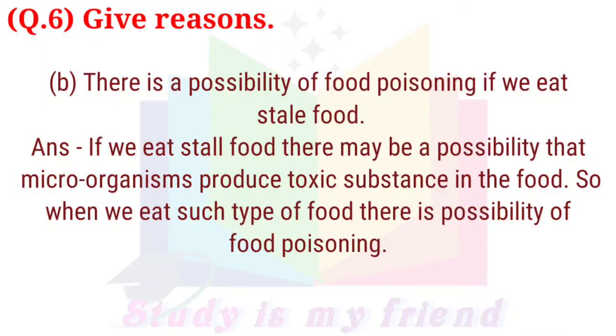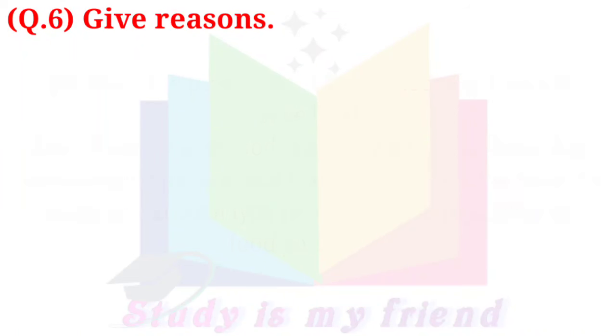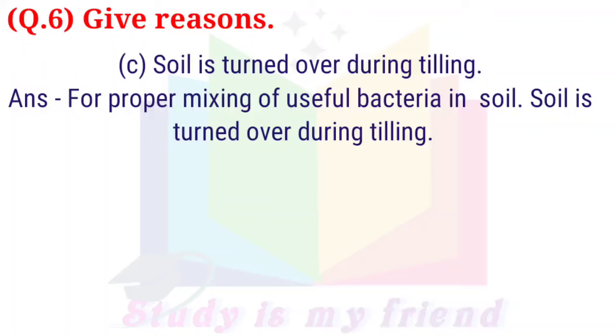B. There is a possibility of food poisoning if we eat stale food. Answer: if we eat stale food, there may be a possibility that microorganisms produce toxic substances in the food. So, when we eat such food, there is possibility of food poisoning. C. Soil is turned over during tilling. Answer: for proper mixing of useful bacteria in soil.